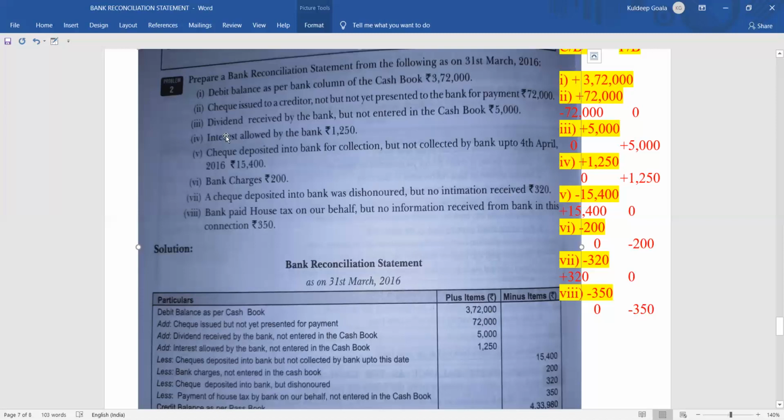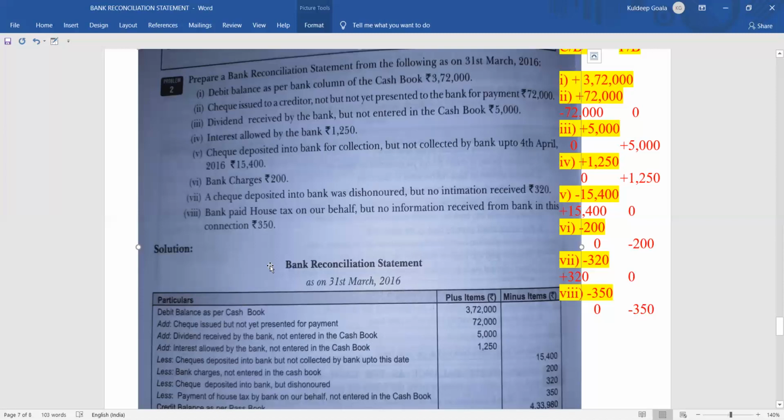Now coming to the third one, it was dividend received by the bank not entered in the cash book. So as it is, you can write down dividend received but not entered in the cash book. Okay, how much? It is also plus. So again it will be add dividend received by the bank not entered in the cash book. 5,000 will be put in the plus amount. Clear? Then coming to the next one, interest allowed by the bank 1,250. So this is in the plus again.